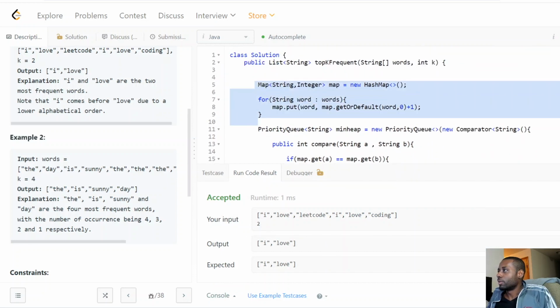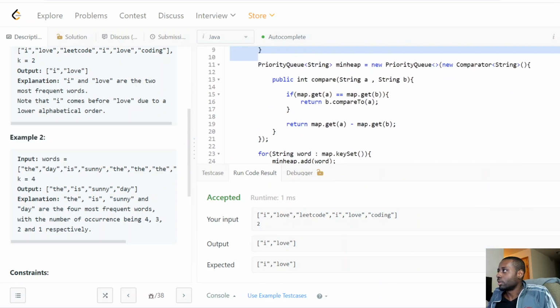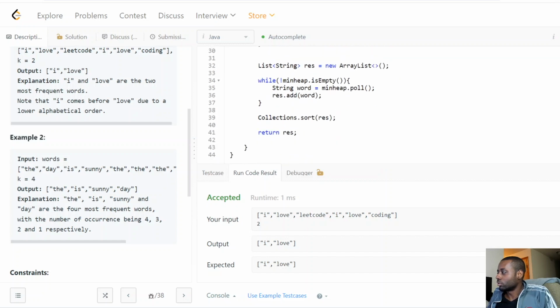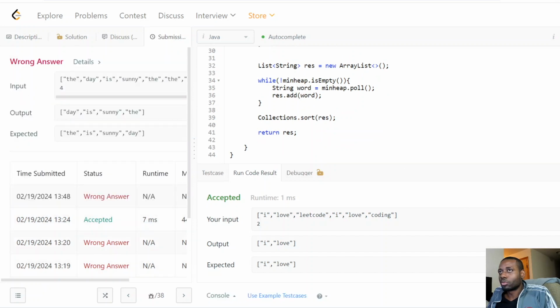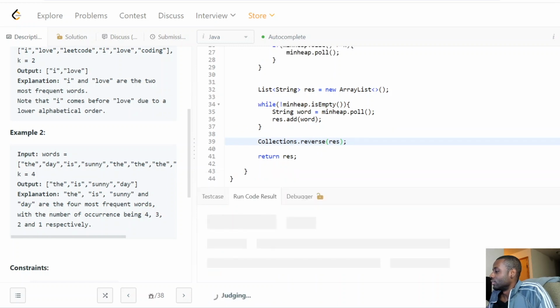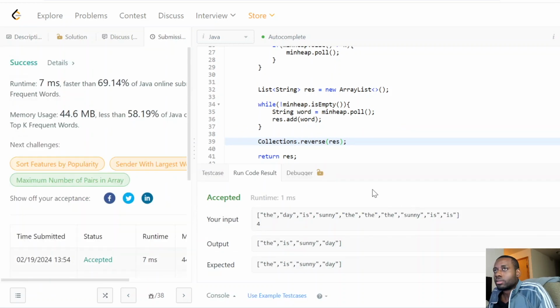All right, so we build our map. We have our heap, guys, right? We have a custom comparator, right? And we build our min heap. We add every word one by one, and then once we get over a certain size, we kick one out, and then we build the output result, guys, right? Let's press run code, see if we pass all the test cases. Oh yeah, my bad. I meant to put reversed. I think things should be straightforward now. Awesome, guys. We're able to pass all the test cases, guys.